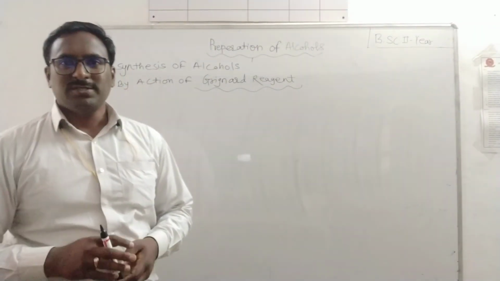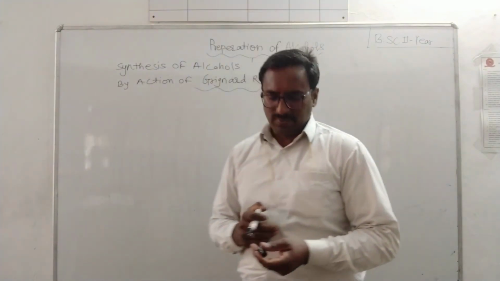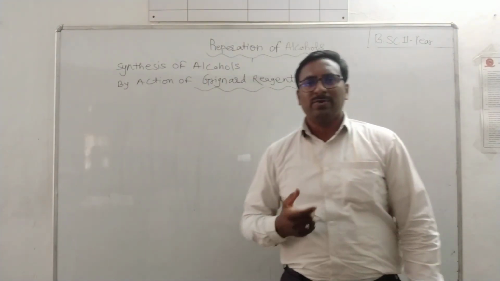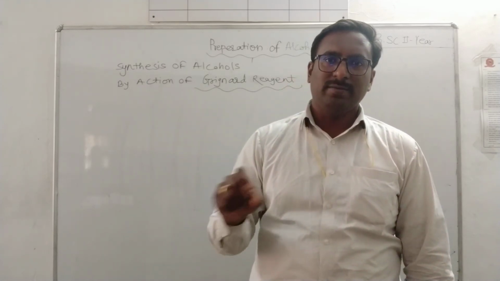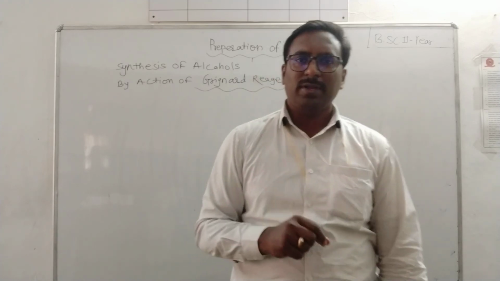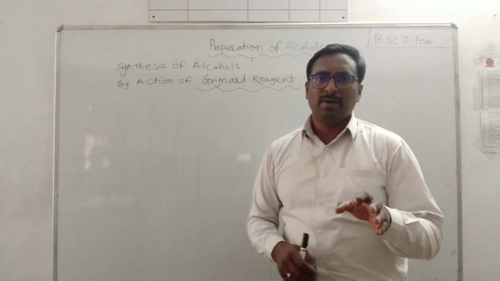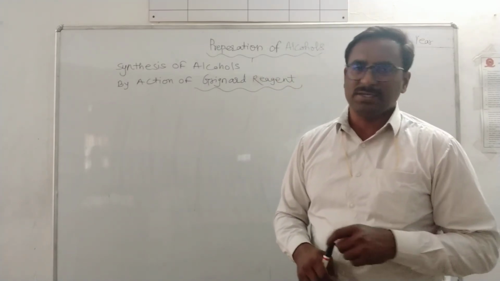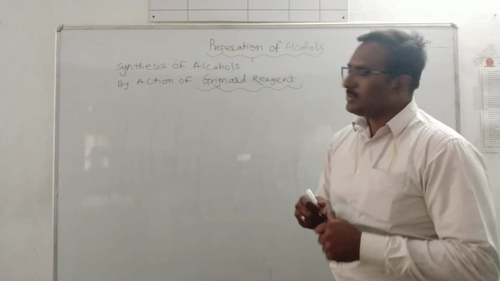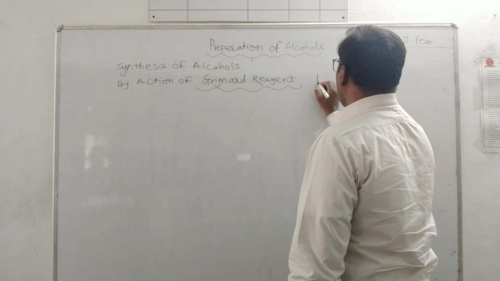Now we want to discuss how to prepare alcohols from carbonyl compounds, from aldehyde and ketone. How will you convert aldehyde into alcohol, isn't it? How will you convert ketone into alcohol? There are two methods: by catalytic reduction or by the action of Grignard reagent. So all of us know Grignard reagent, that is RMgX.